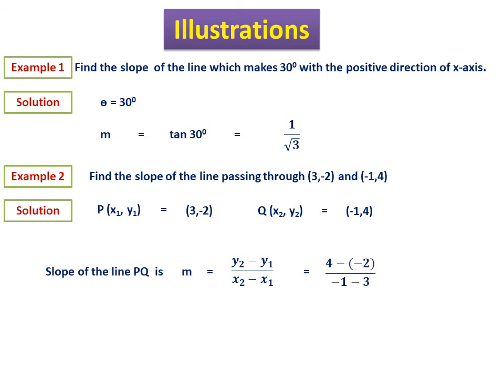This will be equal to 4 minus (-2) divided by -1 minus 3. Then simplify, so this will be equal to -3 by 2. Therefore the slope of the line is -3 by 2. So this is the second example.